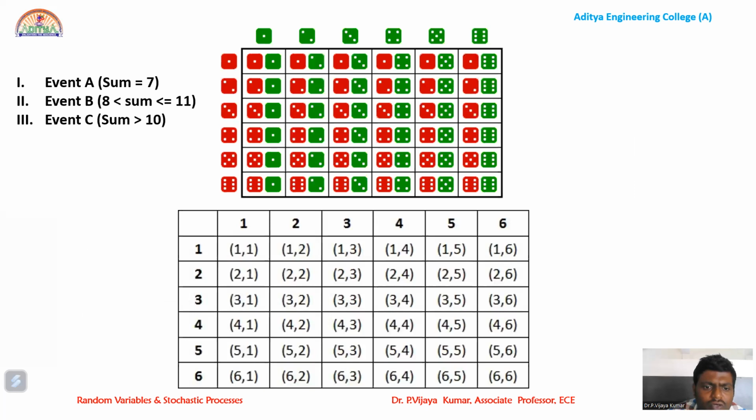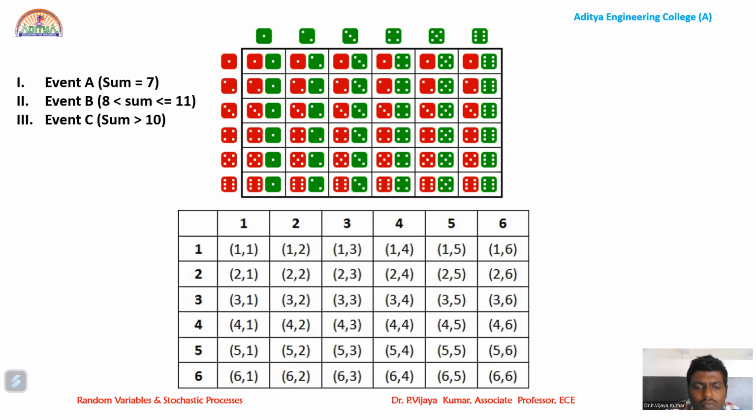For the event sum equal to 7, the possible combinations are 4, 3 and 3, 4, and 5, 2 and 2, 5, 6, 1 and 1, 6, like these different combinations. According to the classical definition of probability, the favorable outcomes with the total possible number of outcomes give the probability.